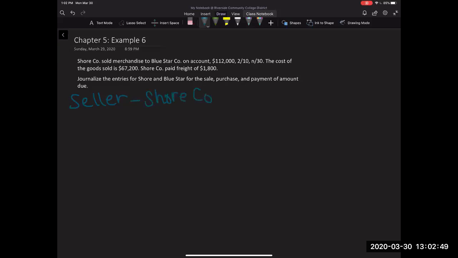And then it looks like, again from experience or reading through this, if the seller is Sureco, then the buyer has to be Blue Star. Okay, so we're going to look at what it looks like for both parties to record the same transactions on their books. All right, so let's go all the way through with Sureco, the seller.